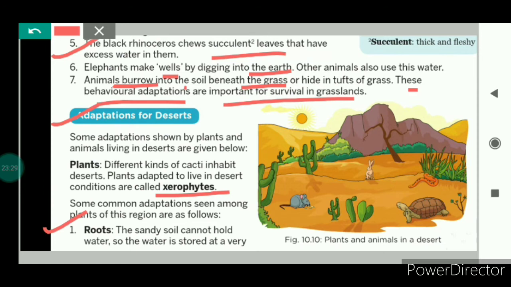Number one is the roots. Because the sandy soil cannot hold water, the water is stored at a very low level below the ground. If we talk about the deserts, the water table in the deserts is low. That means the water is found at a very low level below the ground. So the plants that grow in the deserts have very long roots. They go deeper into the soil so that they can find water.